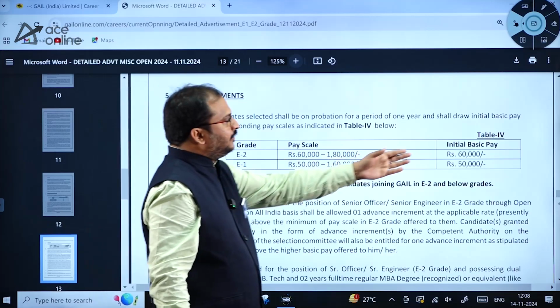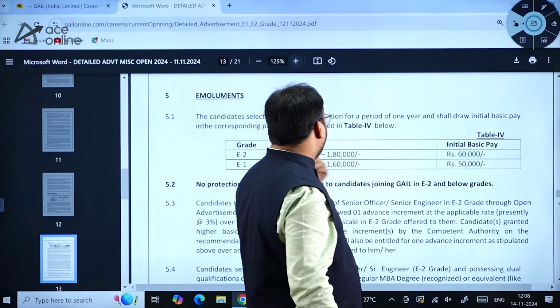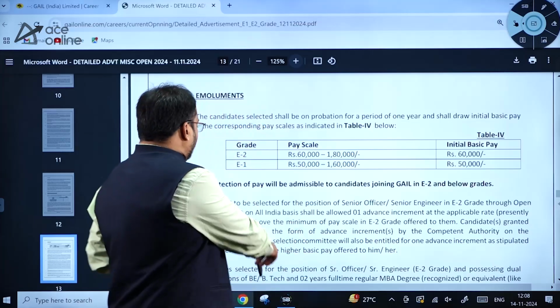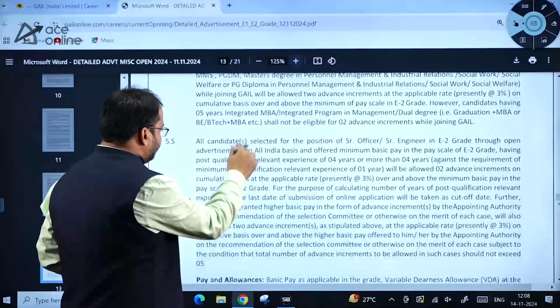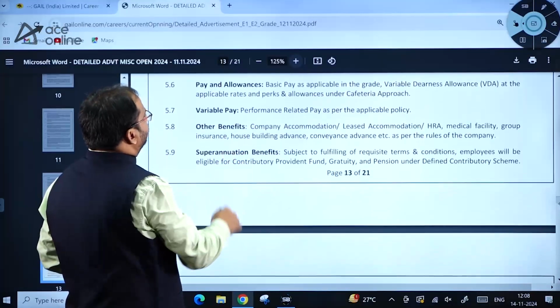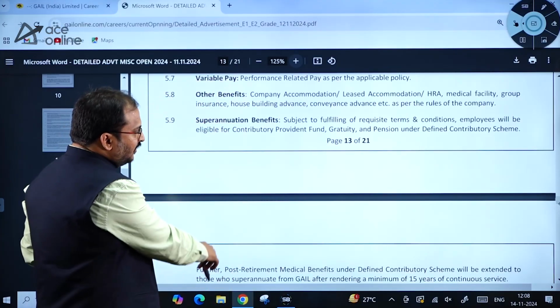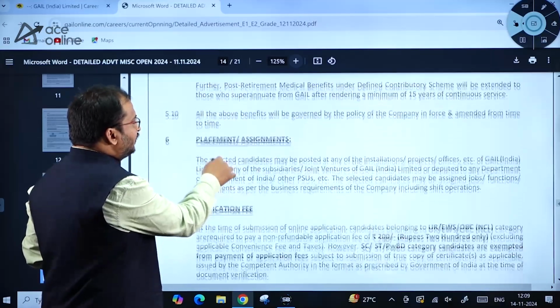So initial basic pay for E2 grade will be 60,000 and E1 grade will be 50,000. Okay, then variable pay, superannuation benefits, everything is mentioned, dear students. Kindly go through this carefully.